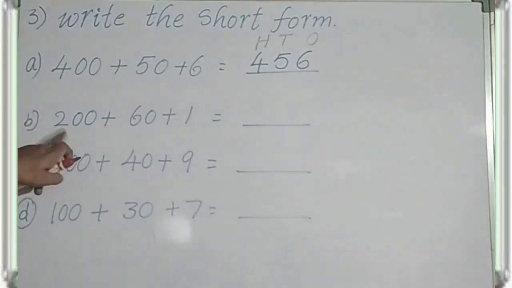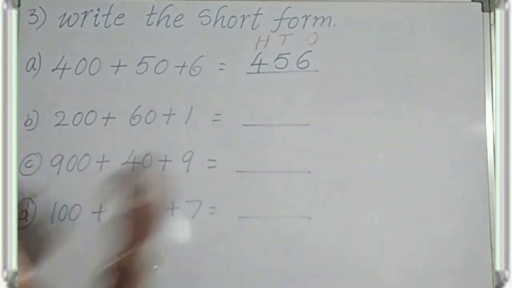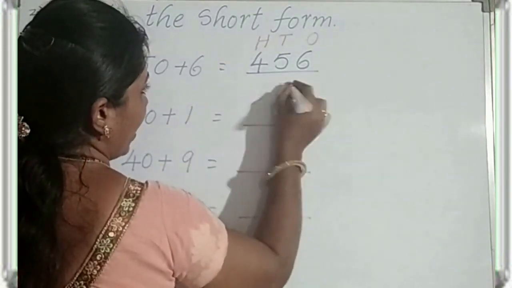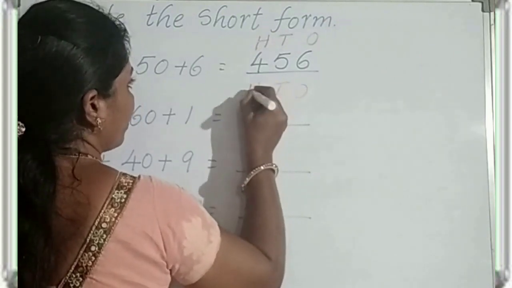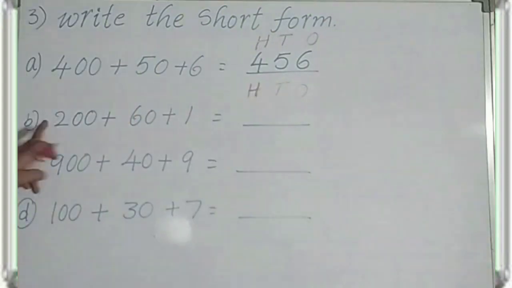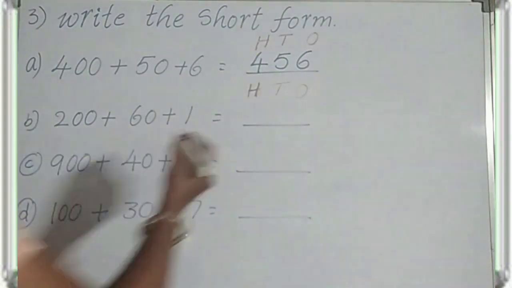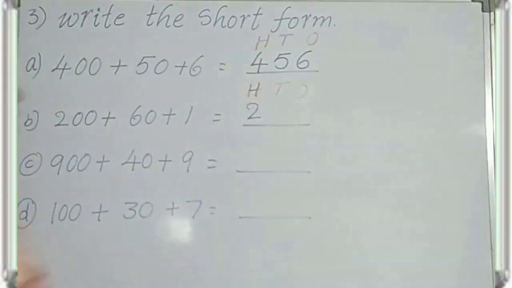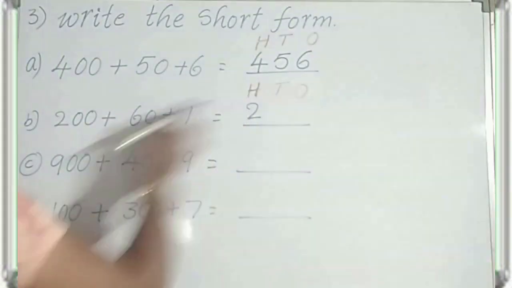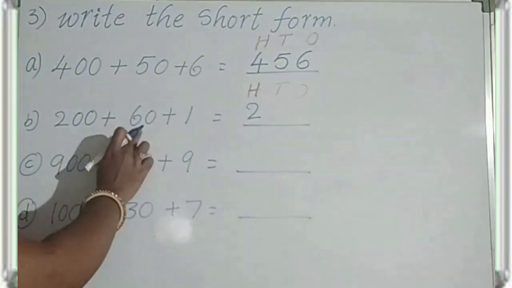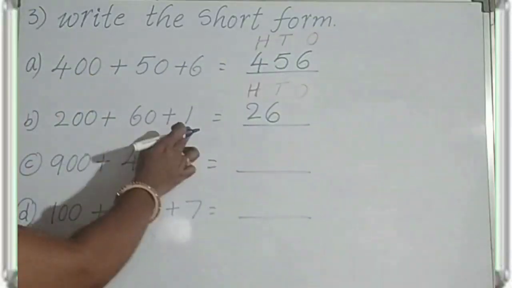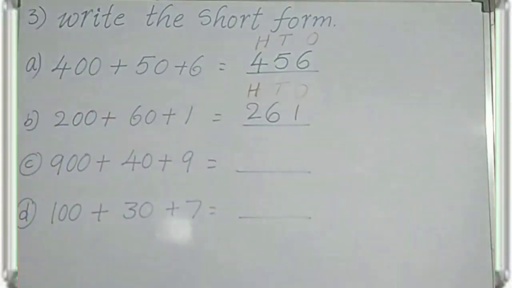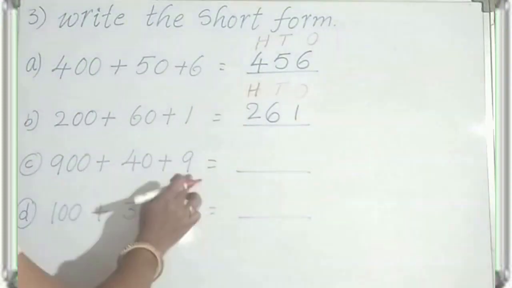Next, coming to B: 200 plus 60 plus 1. First write the places: ones place, tens place, hundreds place. Here 200. How many hundreds? 2 hundreds. The digit is 2. Next, how many tens? 60. 6 tens. Next, how many ones? 1 one.